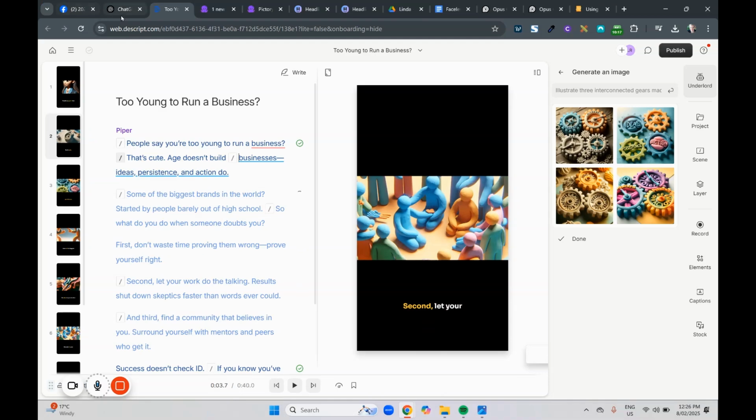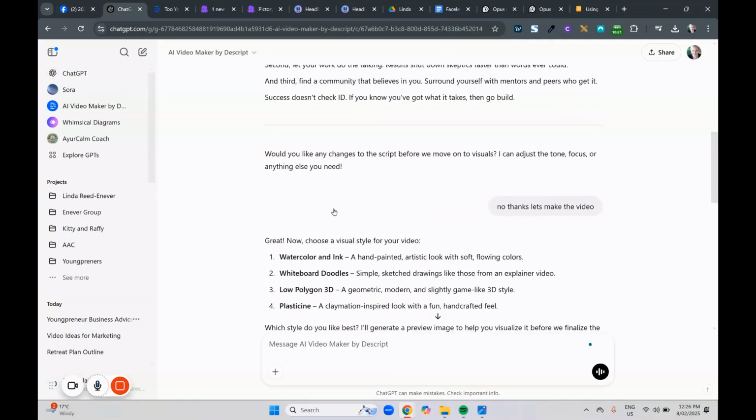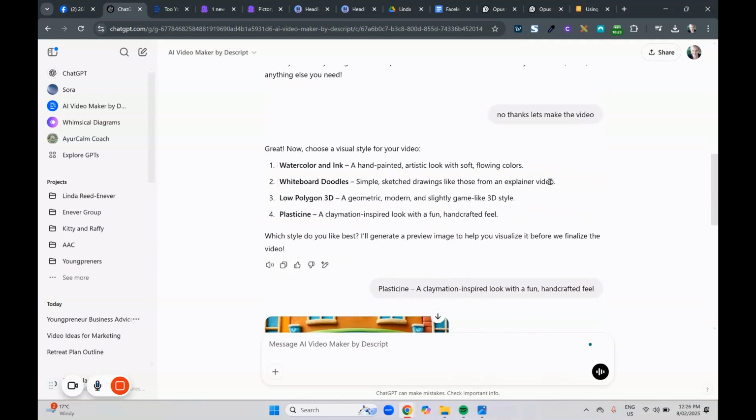So remember when we came back over to the chat over here, it gave us the opportunities to choose which format we wanted. So what if we went watercolor and ink, just to have a bit of fun? So go over here, back to our prompt. Now, if this works, great. If it doesn't, we all learned something new together.